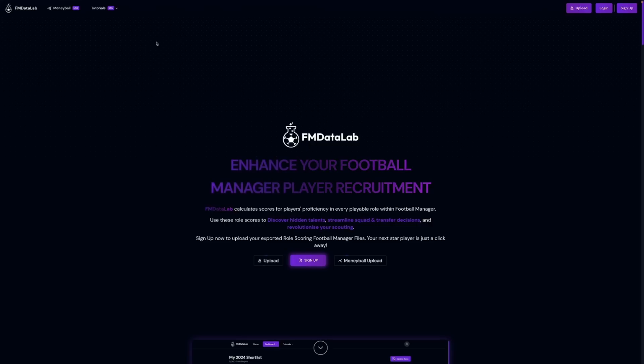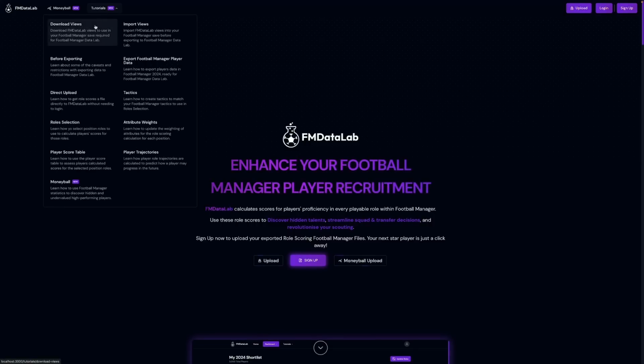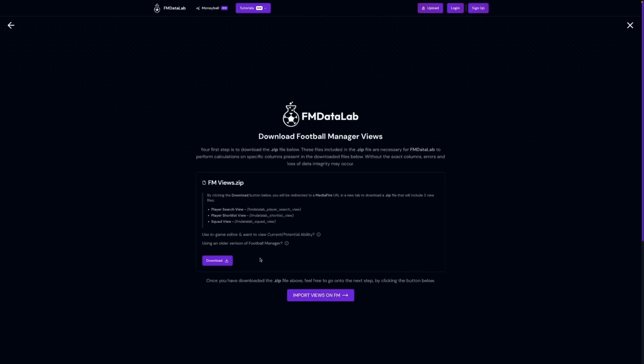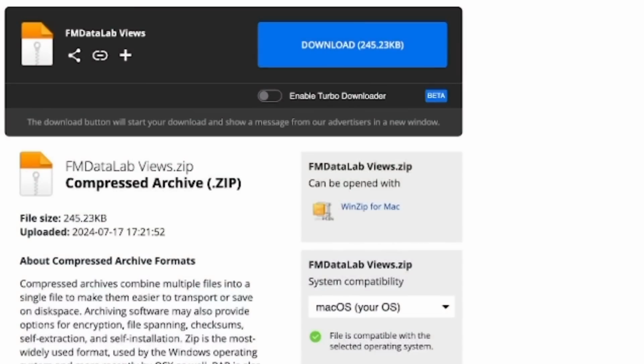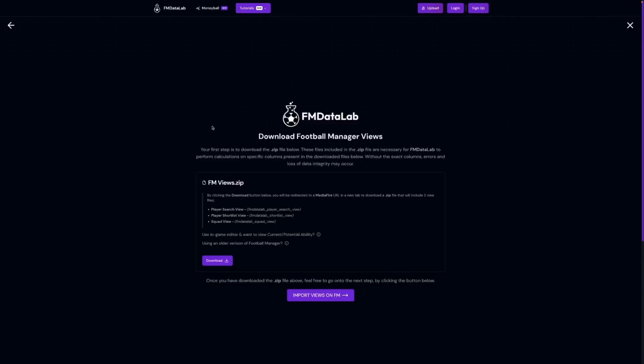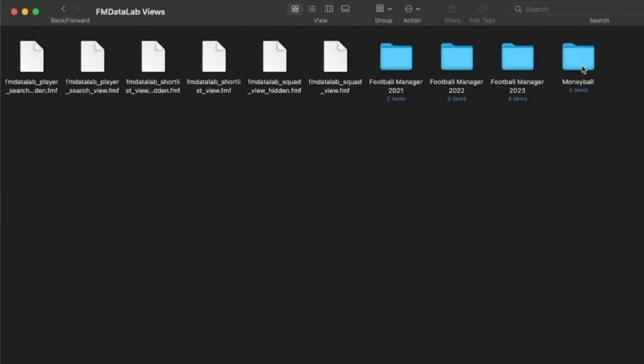To use the FMDataLab Moneyball tool, you will first need to download the specific Football Manager views that have all the relevant stat columns. To do so, you can go to the tutorial section here, click download views, and there will be a download button here. If you click this, you'll be brought to a MediaFire page. Now, this zip file will have all of the role scoring and Moneyball files.